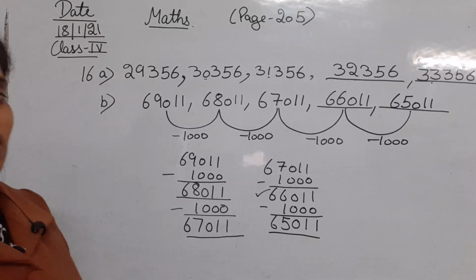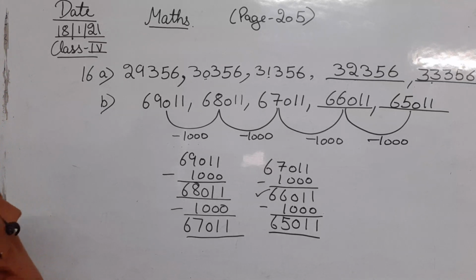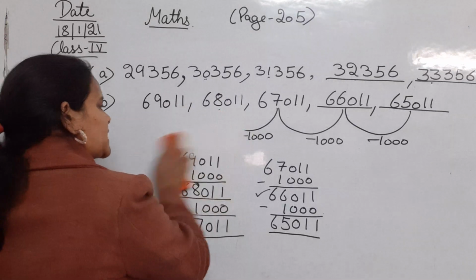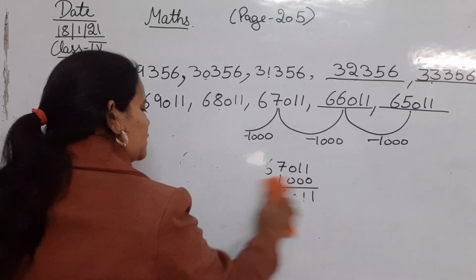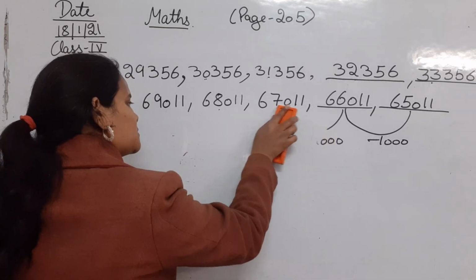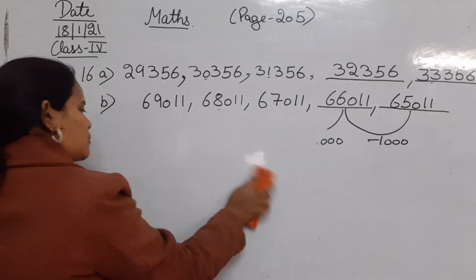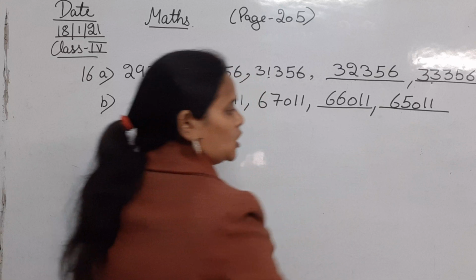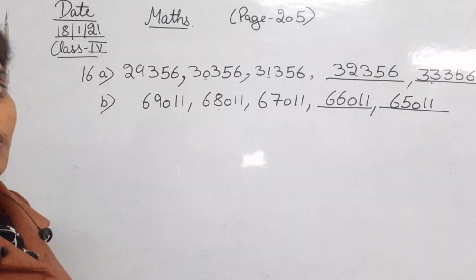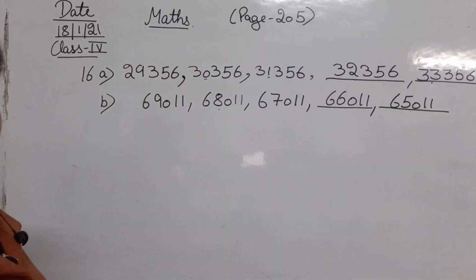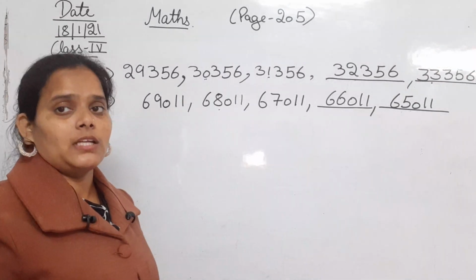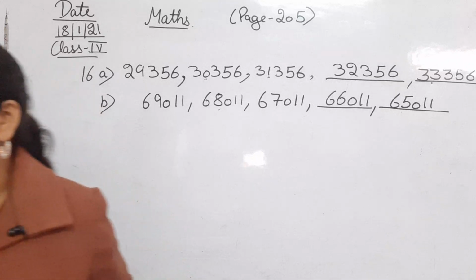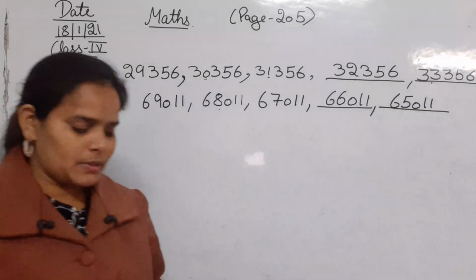So this is the pattern that we have solved. देखिए इसमें हमने we were just adding 1000 and in the second part we were just subtracting 1000. Okay, so this is how we do all these kinds of sum that are related to a pattern. किसी pattern से related कोई sum है, we are going to solve it like this, by observing the proper pattern and then answering it. Clear? Okay, now moving next to sum number 17.